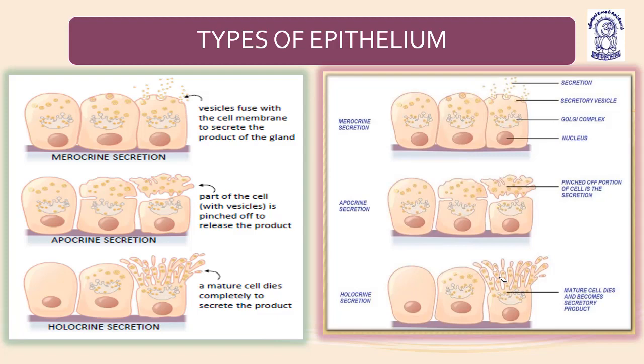So merocrine, apocrine, and holocrine. Merocrine means some of the product is getting diffused. Apocrine means the pinched-off portion of the cell is the secretion, and holocrine means the mature cell dies and becomes secretory product. In the merocrine, vesicles fuse with the cell membrane to secrete the product of the gland. In apocrine, the part of the cell with the vesicles is pinched off and releases the product. And third is the holocrine gland, where a mature cell dies completely to secrete the product.